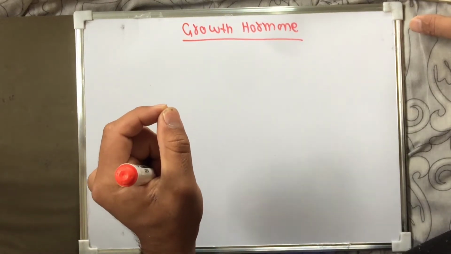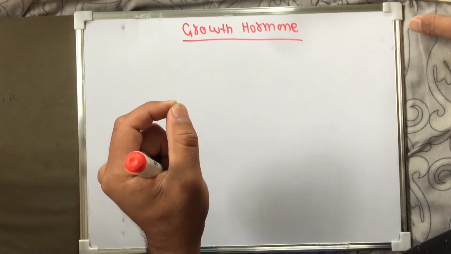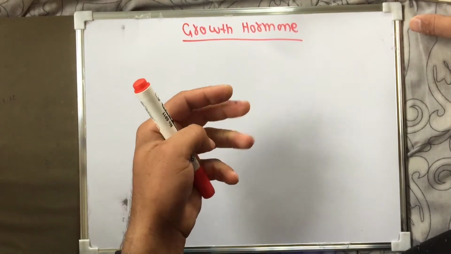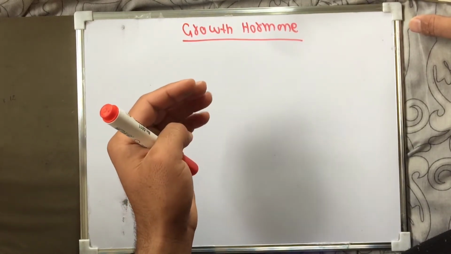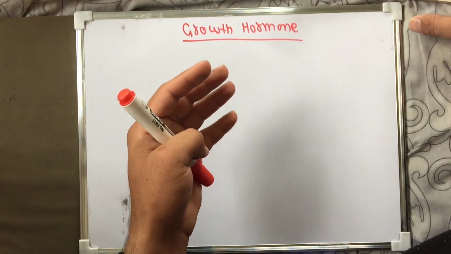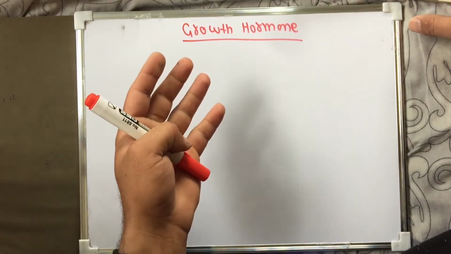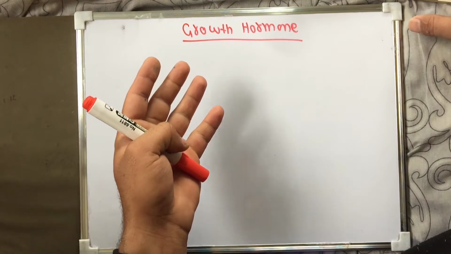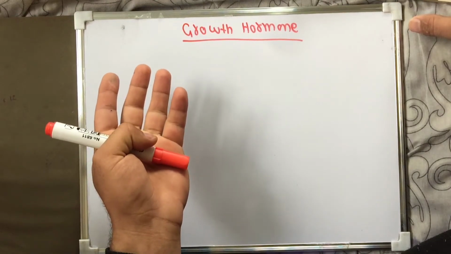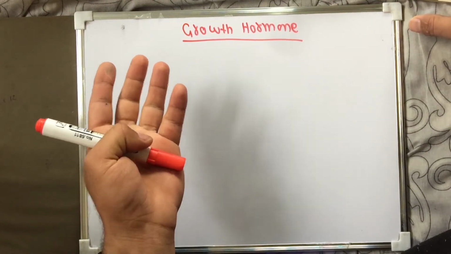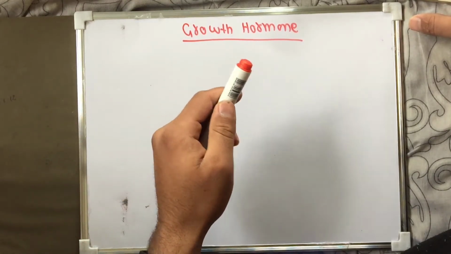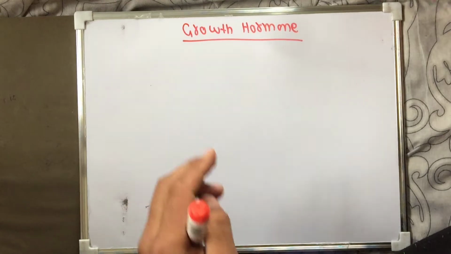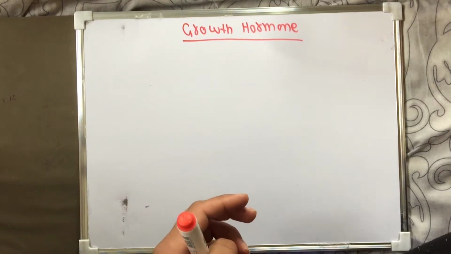one thing: growth hormone is produced more during the night, at sleep time, and it is produced less during the daytime. This is just because of more production of growth hormone releasing hormone during the night as compared to somatostatin. Now we are going to talk about the action of growth hormone. So what action does growth hormone perform?